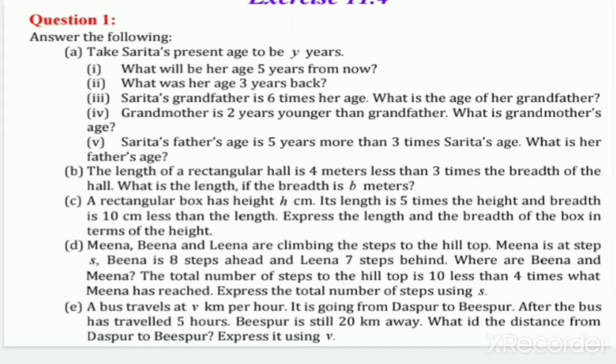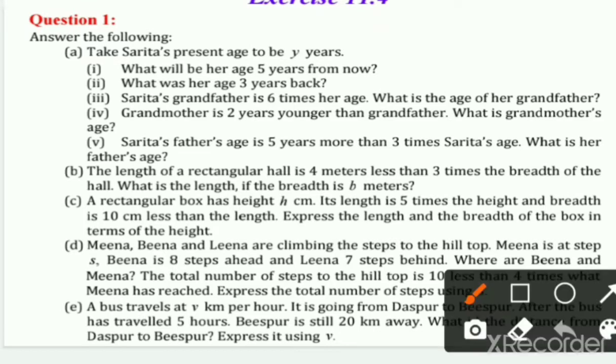Question number 1 is: answer the following. Number 1: take Sarita's present age to be Y years. Sarita is a woman and her age is Y. What will be her age 5 years from now? So if Sarita's age is Y, what will be her age 5 years from now?